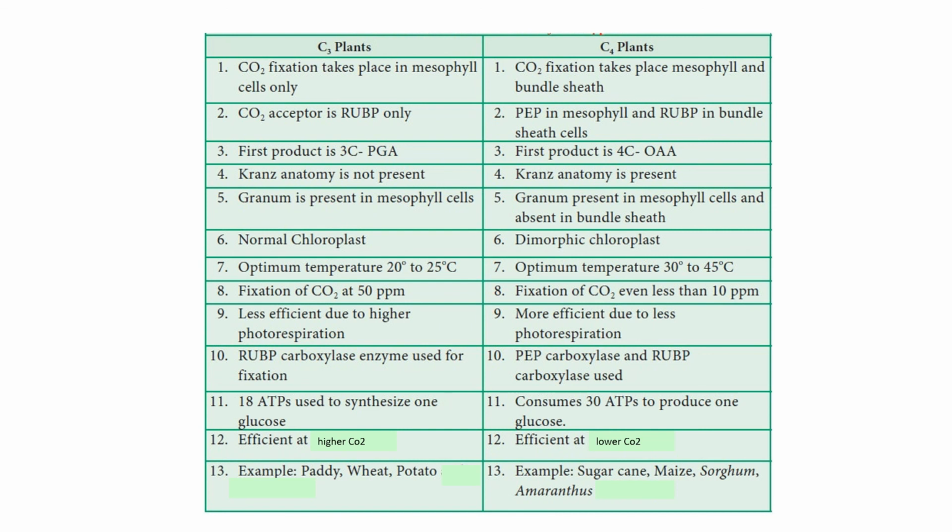C3 plants are efficient at higher carbon dioxide concentration, but C4 plants are efficient at lower carbon dioxide concentration. Examples for C3 plants are paddy, wheat, potato, etc. Examples for C4 plants are sugarcane, maize, sorghum, amaranthus, etc.